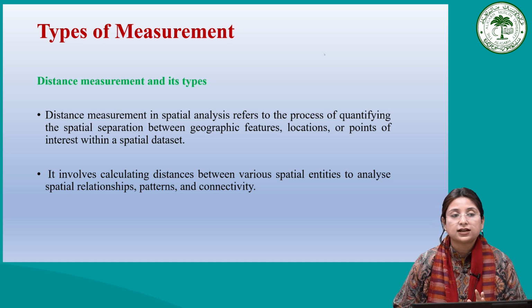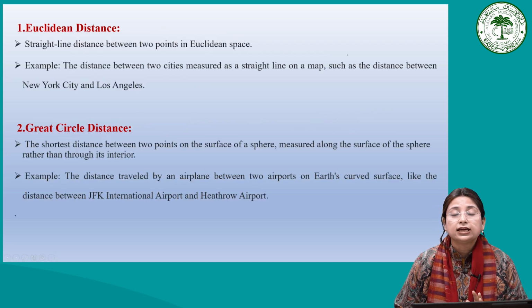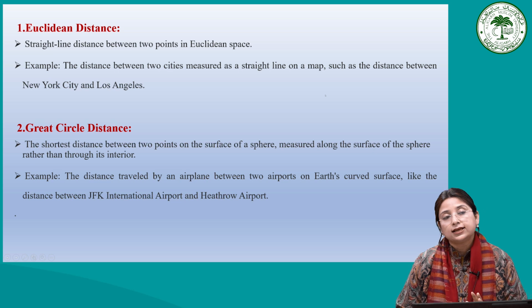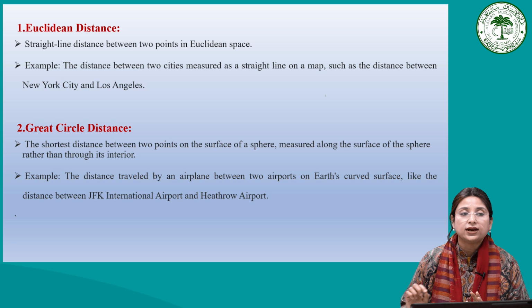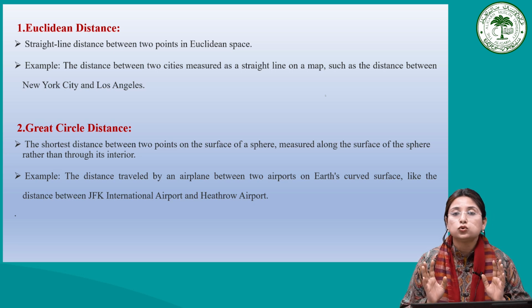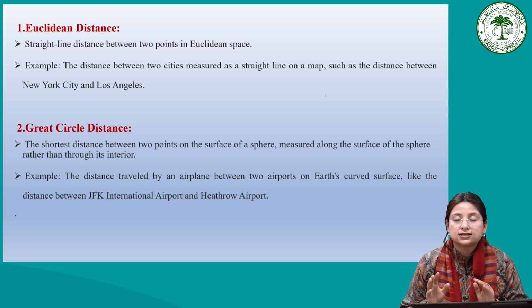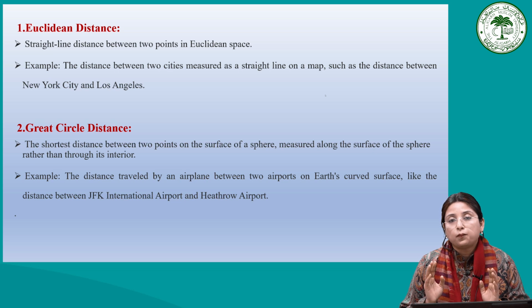So coming to the different types of measurement, the first type is Euclidean distance. What is Euclidean distance? We can say it is a straight line between two spatial entities, or between two points in Euclidean space.